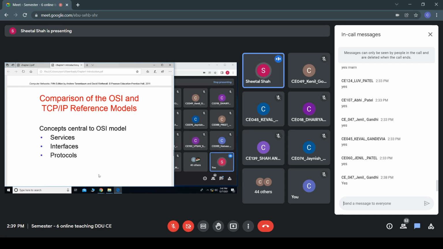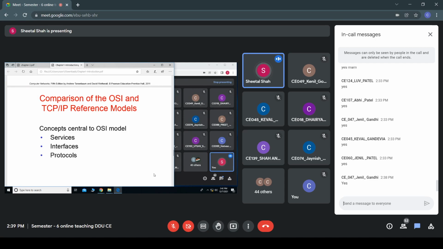Apart from these differences between the OSI and the TCP/IP reference model, the TCP/IP reference model was built after the protocols were developed. We have already studied that there are four layers in the TCP/IP reference model, and at each layer certain protocols are fitted. Now, if we want to have some other protocols, then they cannot be easily fitted into the given TCP/IP reference model.